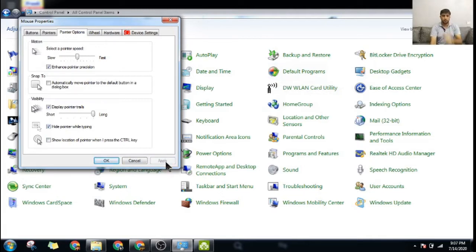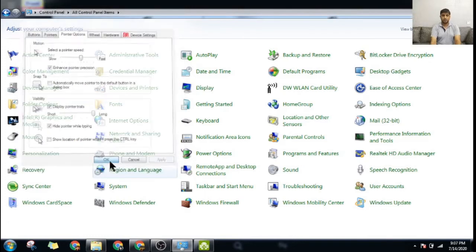Now, show location of the pointer when I press control. And you can decrease the speed of the mouse. If I do this and I do apply, now see if I have to do a lot of hard work, the mouse is going very slow. I have to do it a lot of times. Or you can make it very fast also. I will not make it very fast. I will just make it right about normal speed. Okay, and I will do apply and I will click OK.